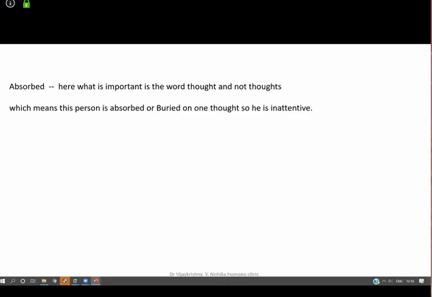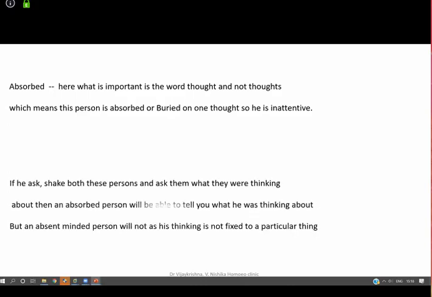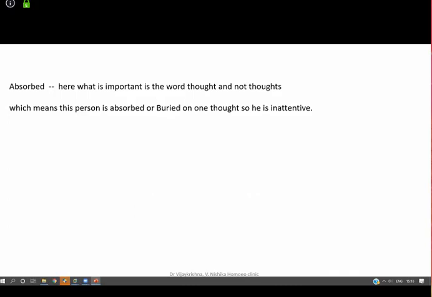Now absorbed, this is where we stopped in the last class. Absorbed is one who is buried in thought. How do you differentiate quickly absorbed and absorbed-minded, absent-minded? How do we differentiate absorbed and absent-minded? Absorbed means engrossed in something, very much involved in something.